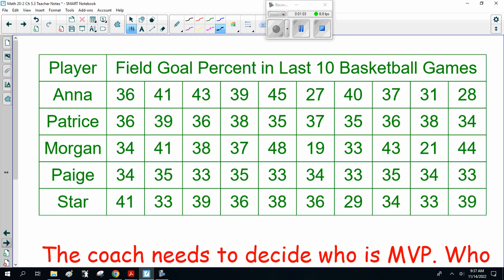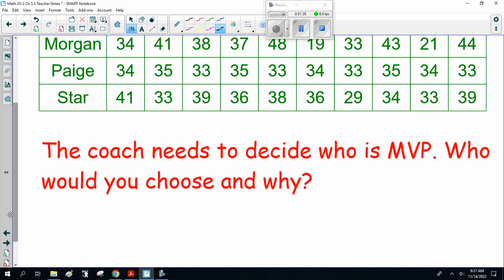So, here are some players: Anita, Patricia, Morgan, Paige, and Star. Their field goal percentage in the last 10 basketball games. Anita: 36%, 41%, 43, 39, 45, 27, 40, 37, 31, 28. Patricia, and so on, a bunch of numbers. So the coach needs to decide who's the most valuable player. Who would you choose and why?